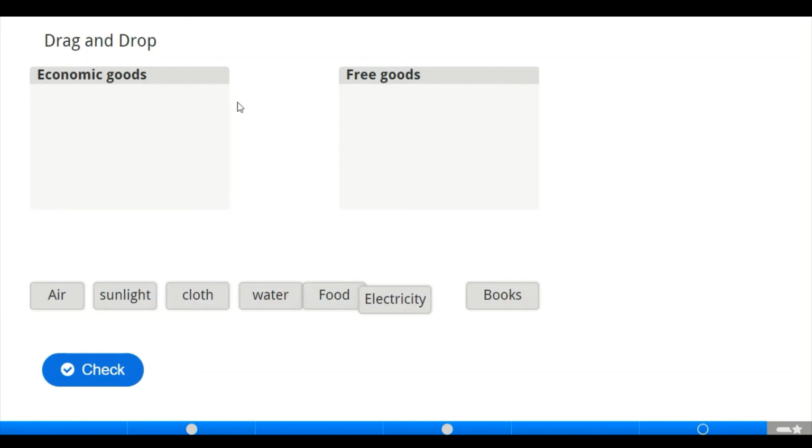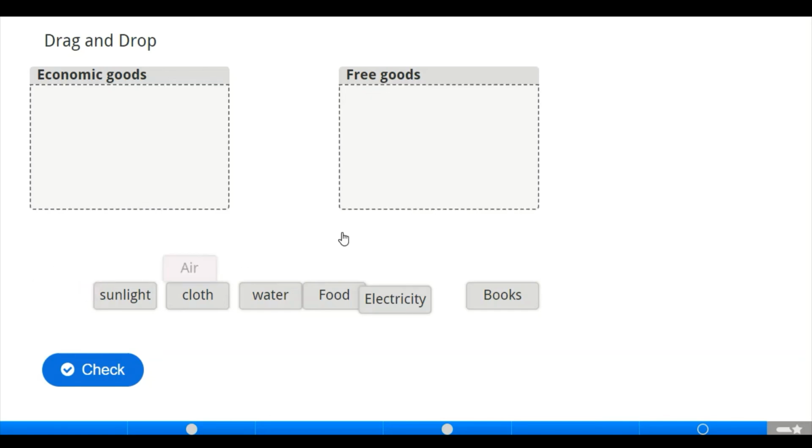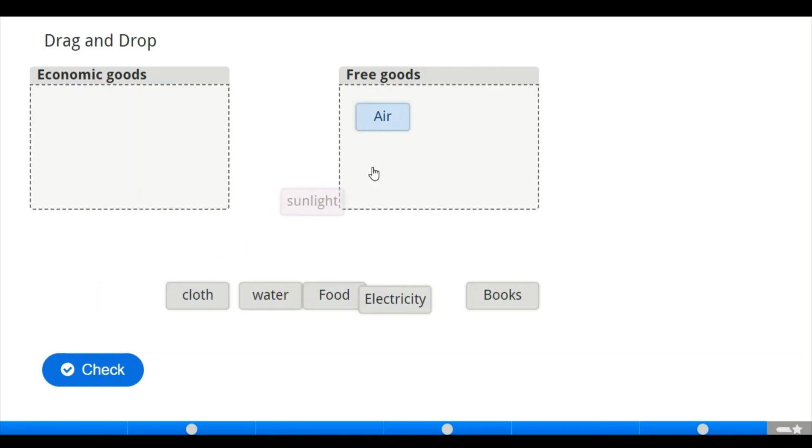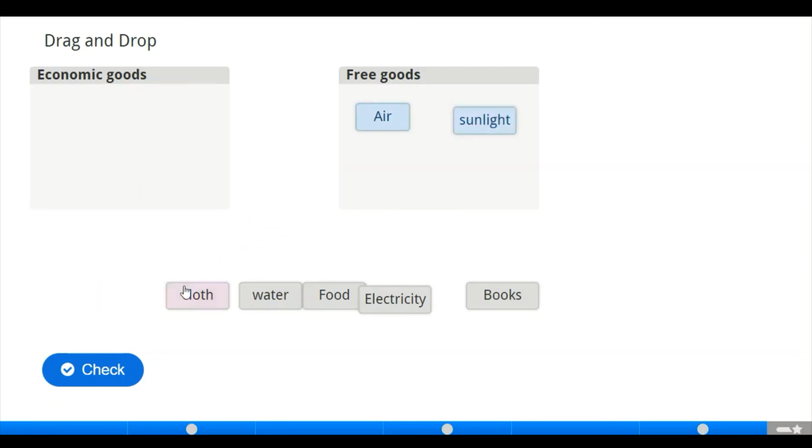Moving to the next slide, where we have drag and drop activities. Now, about what we have said earlier, we have economic goods and free goods. Let's just differentiate with this little example. Here, is it an example of economic good or free good? Of course, it's supposed to be an example of free good. It is available anytime. And this sunlight is also an example of free good.